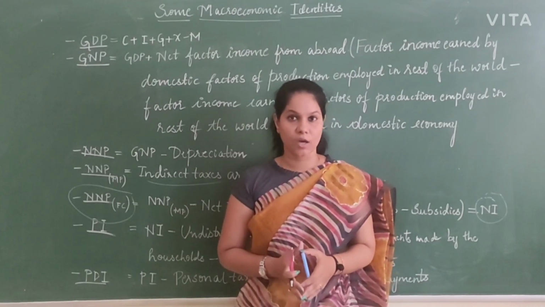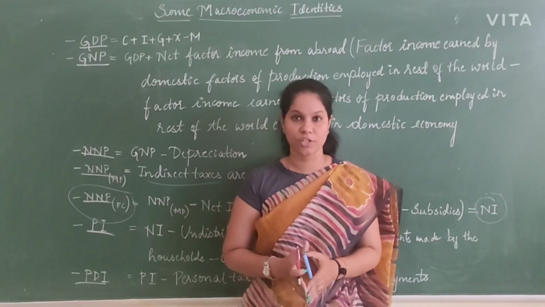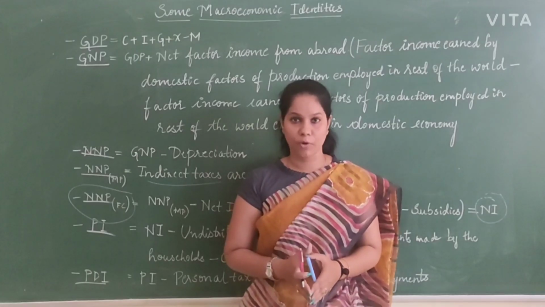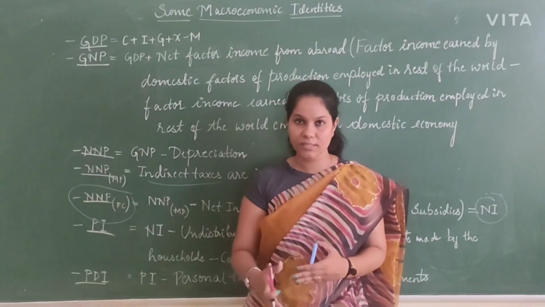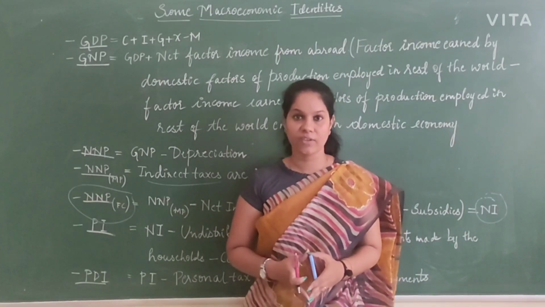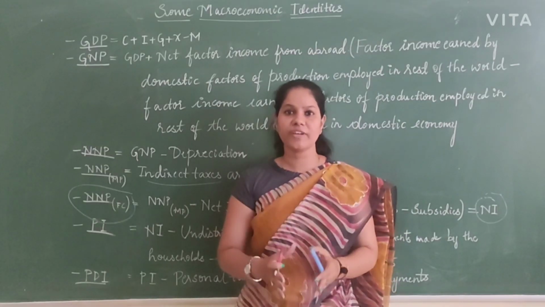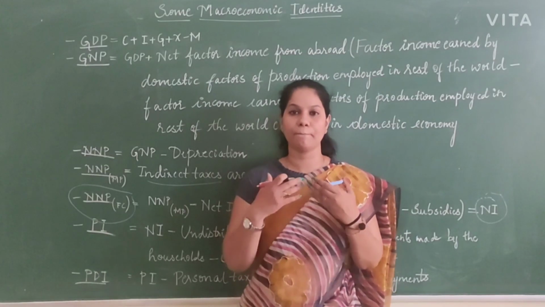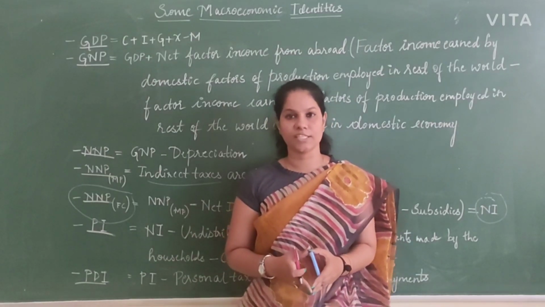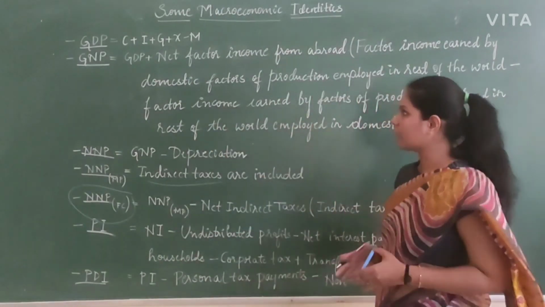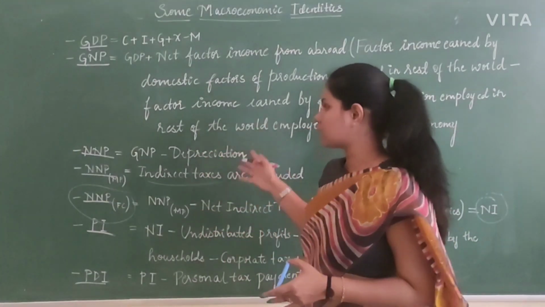Even though I am getting income, if I am getting 100 rupees, I cannot use all 100 rupees for my own wish. Some percentage of it I have to pay to the government as fees and taxes, and even that should be deducted from the personal income. If I deduct that, exclusively the money I am going to spend by my wish, as saving or consumption, will be called personal disposable income. These are all called macroeconomic identities, so you have to practice the formulas well.